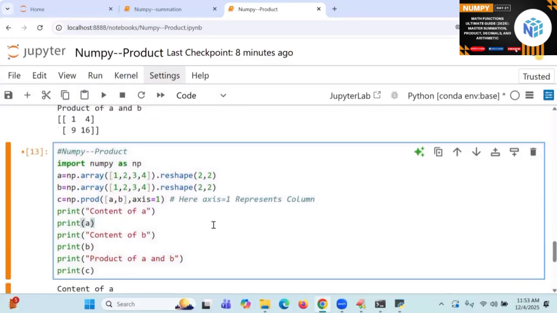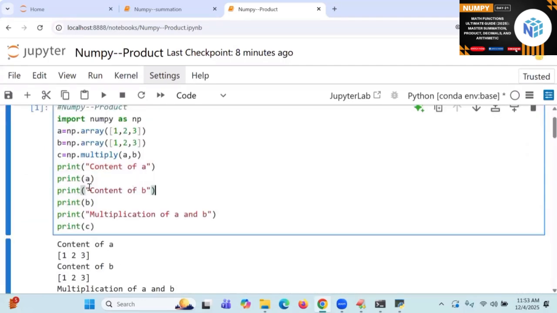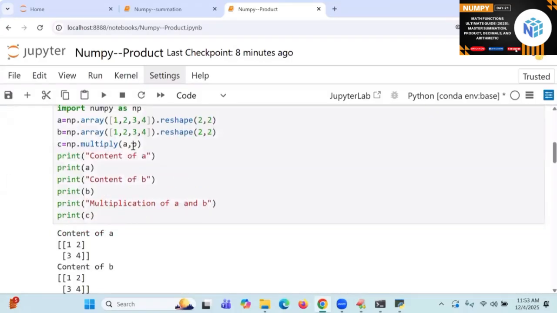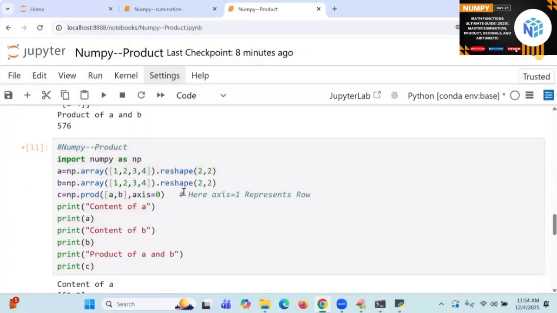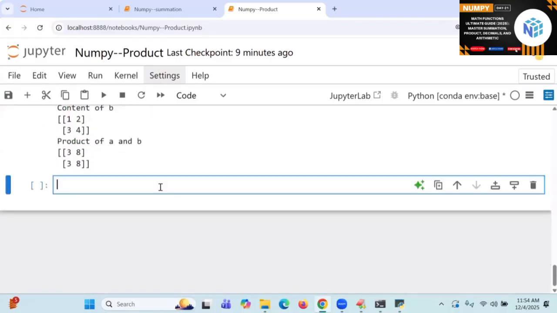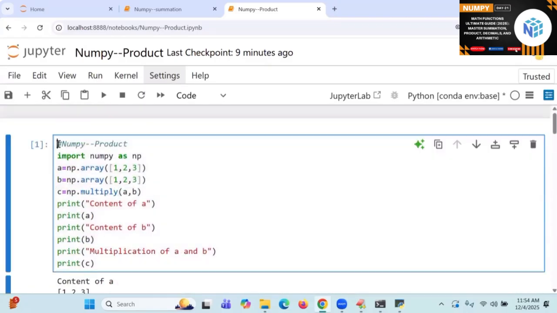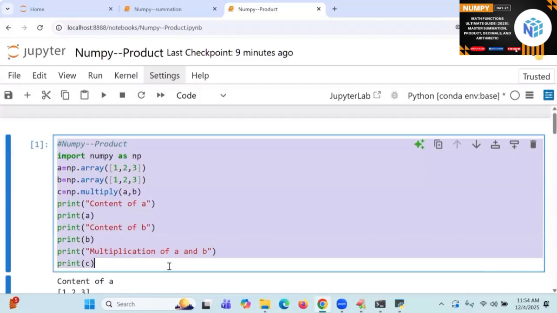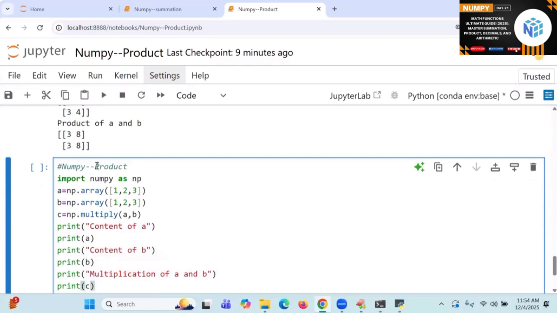So next I will go to which kind of product? Cumulative product I will go for it. This is called multiplication. Next is called what? Multiply of 2D things, and then product of the entire values. Next, the axis-wise product we found. Next, I'm going to take a cumulative product. Let us go to the cumulative product. I will take one element only, the first value. So there I will take this data.